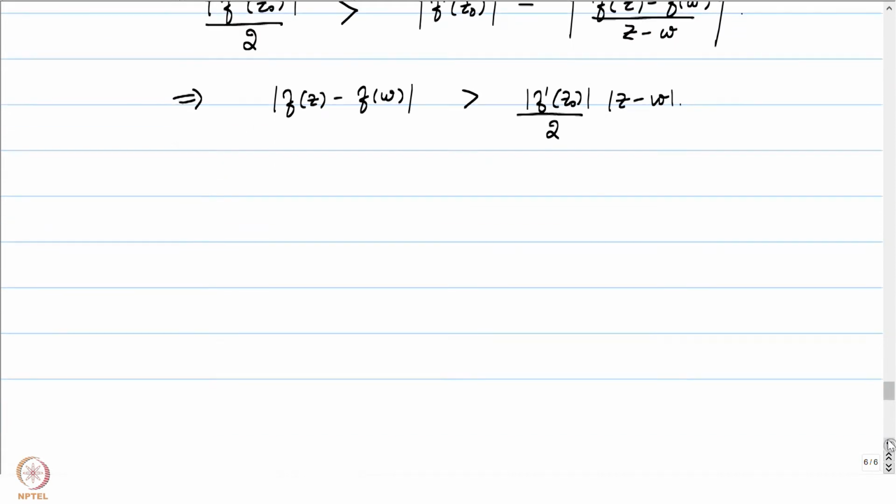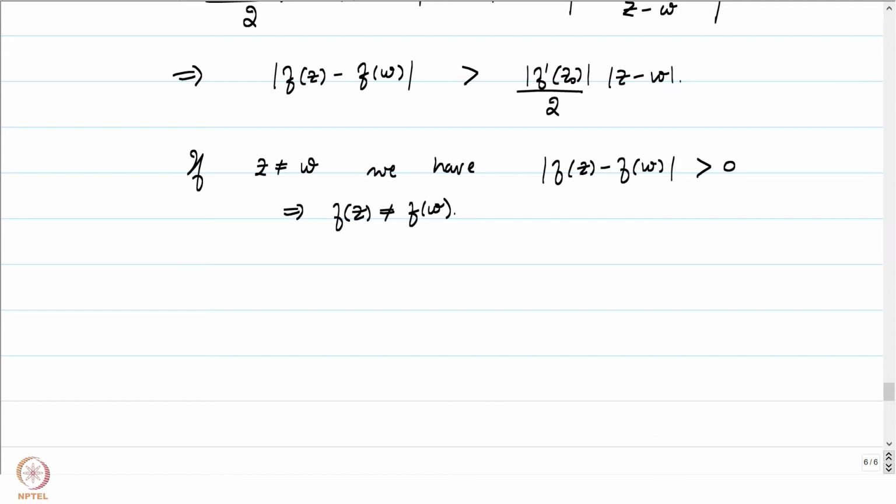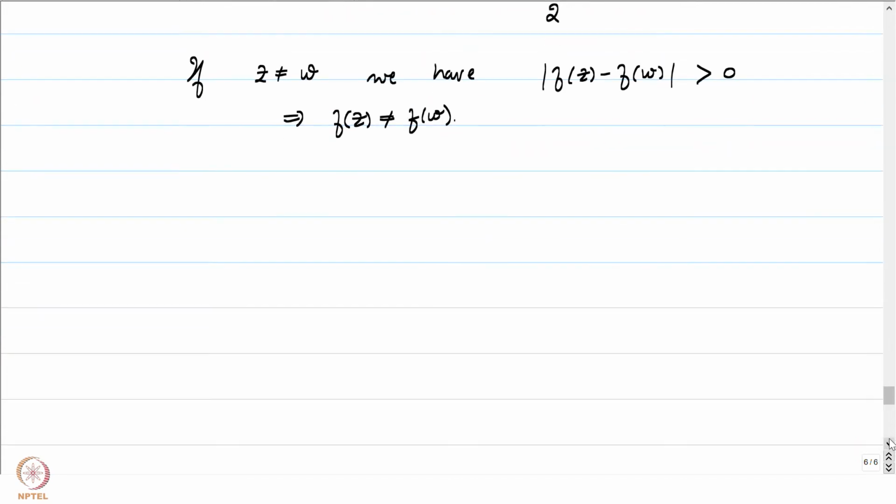What does this tell us? This tells us that if z is not equal to w, in particular f prime of z0 is not equal to 0, so this number is going to be a positive number. We have f of z minus f of w will have a positive absolute value, which implies that f of z is not equal to f of w. So we now have a neighborhood, hence f restricted to U is injective.